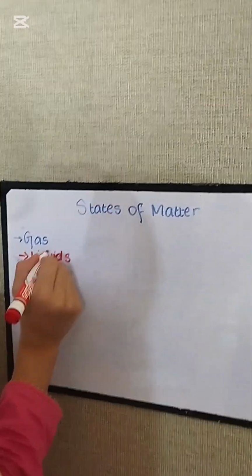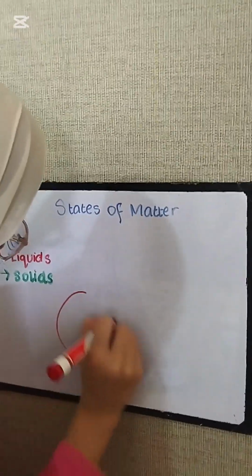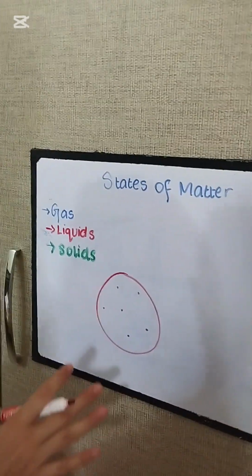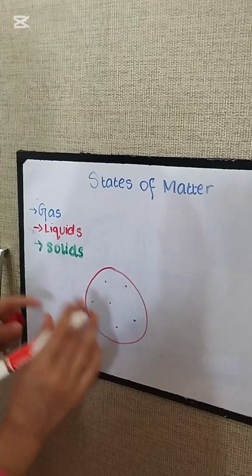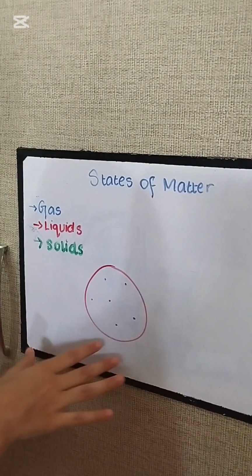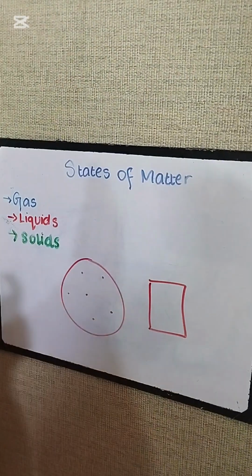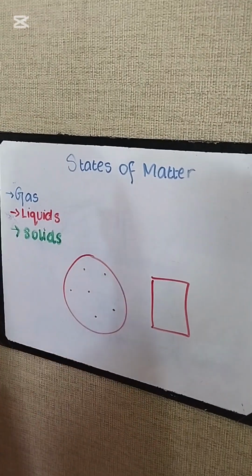So first of all, gases. The particles in gases are very widely apart, and there is no order between these particles. They have very weak intermolecular forces. This makes gases easily compressible, so they can be stored in a cylinder and compressed more easily.